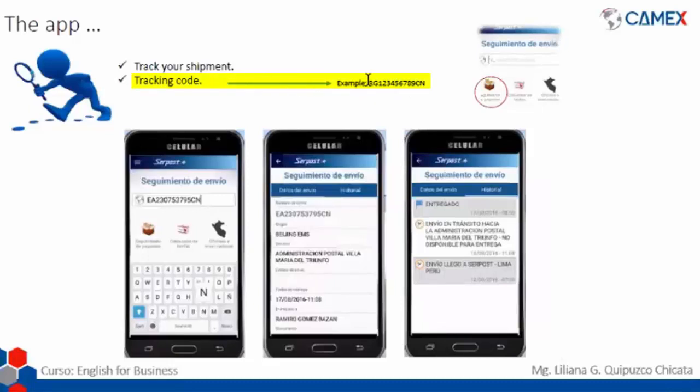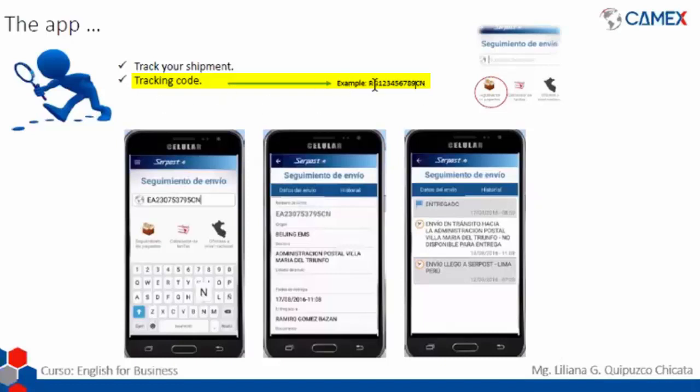In this case, most of the tracking codes have two letters, nine numbers, and two letters at the end. Usually the last two letters are from the country where the product is coming from. In this case, CN from China, and let's say another example is JP that is from Japan.